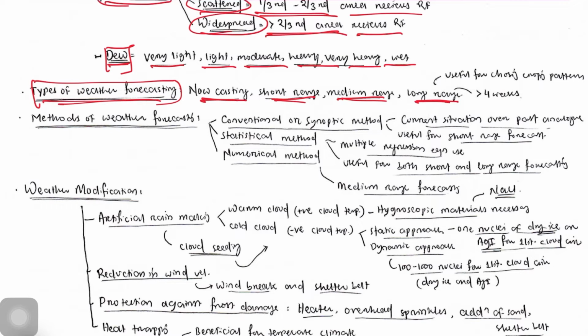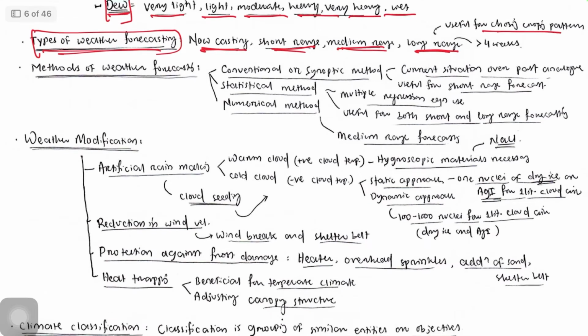Then long range weather forecasting. It is useful when we are planning something like 1 to 2 months or later than that. If we want to choose a cropping system or a crop for a particular location, then long range weather forecasting will be helpful. Okay.